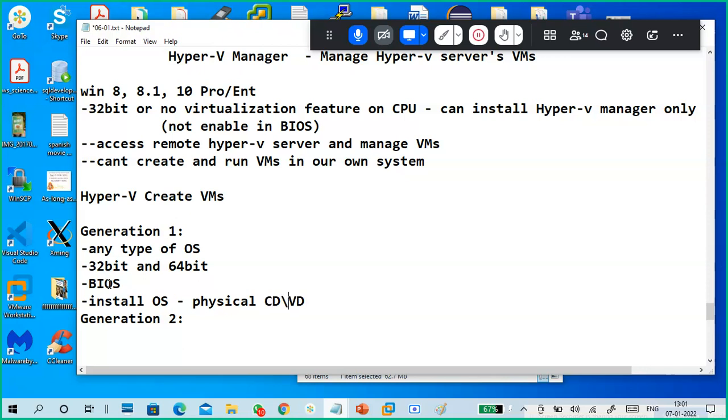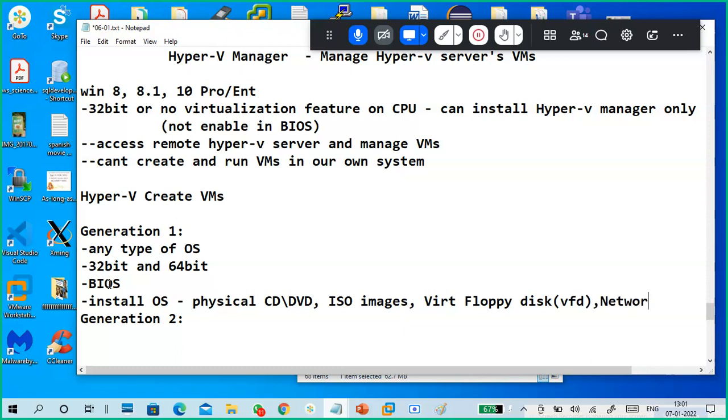CD or DVD, ISO images, and a virtual floppy disk, that is called VFD. Next one is ISO images.